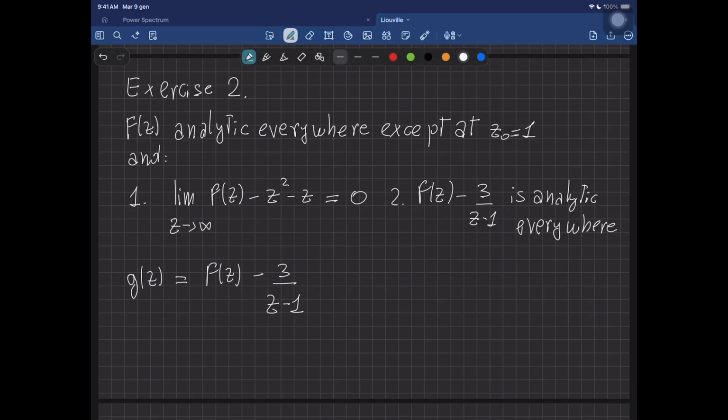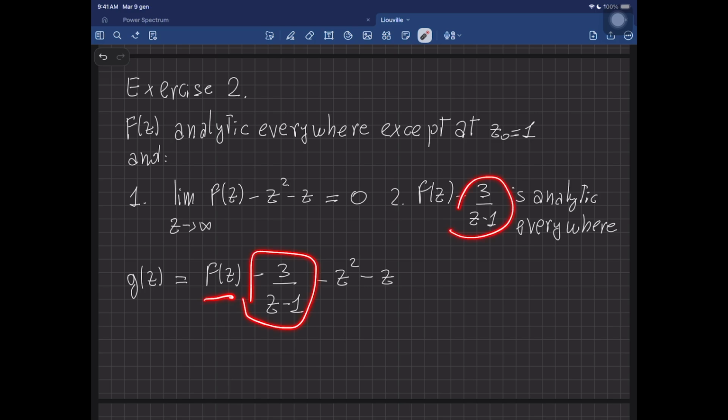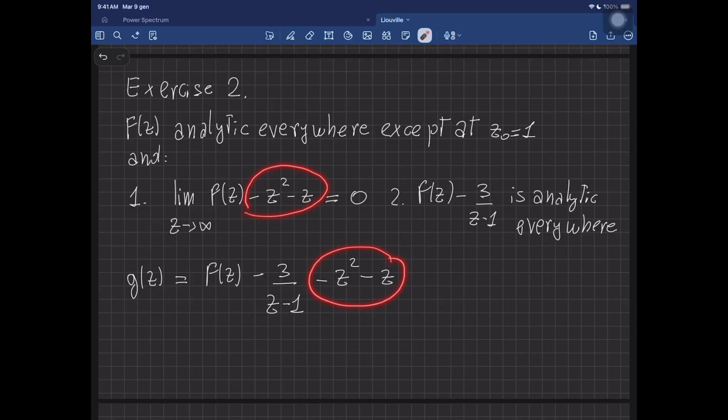So I'm going to also subtract z squared minus z. And it's going to be clear in a second why I do that. So I pick f, I subtract the singular part, and also I subtract the behavior at infinity, basically, of my function. Okay, the analytic behavior at infinity.